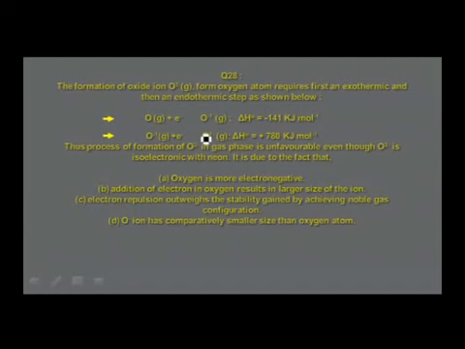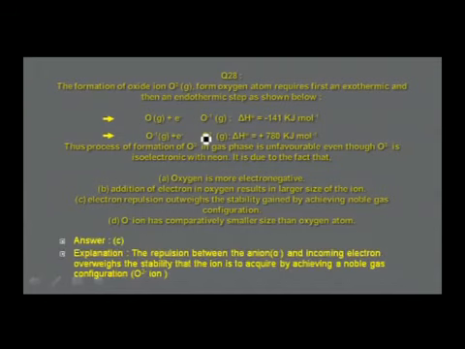I find the answer is in option C, electron repulsion outweighs the stability gained by achieving noble gas configuration. O2 minus has 10 electrons as that of neon, but that stability is overcome by the repulsion between the negative charge on O minus and the negative charge of the electron.